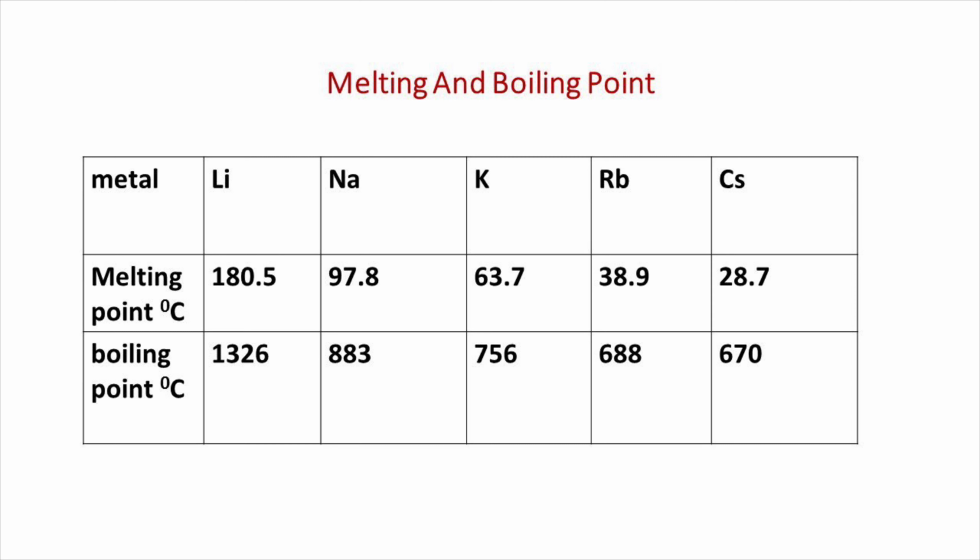The next general characteristic of alkali metals is melting and boiling point. We know alkali metals have a single valence electron and consequently have weak metallic bonding in the solid state. The strength of metallic bonding depends on the number of electrons available for bonding and atomic size. The atomic sizes of alkali metals are large, but the number of valence electrons is only 1. So, the metallic bonding is weak in the solid state. So, the melting and boiling points of alkali metals are low.